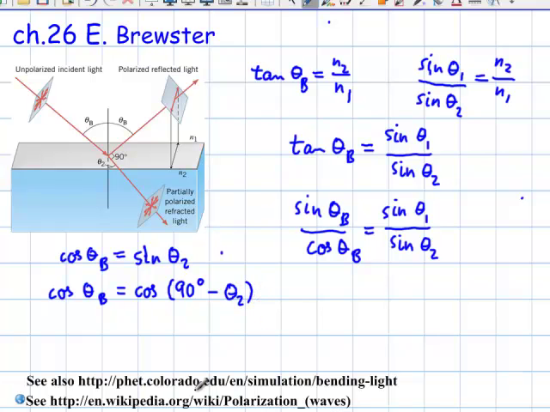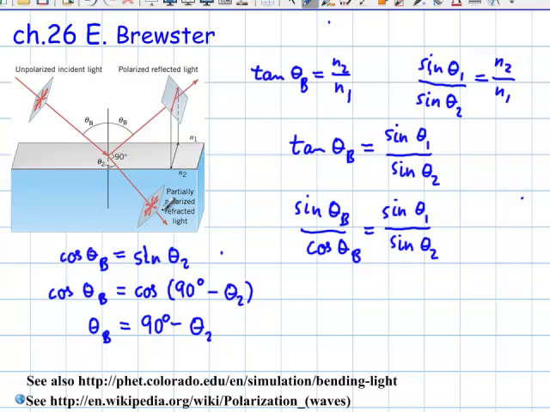And so I have cosine and cosine on both sides, so I have the Brewster angle equals 90 degrees minus the angle of refraction, and the angle of refraction is this one here, and the Brewster angle is this one here, and so the sum of them is 90 degrees.